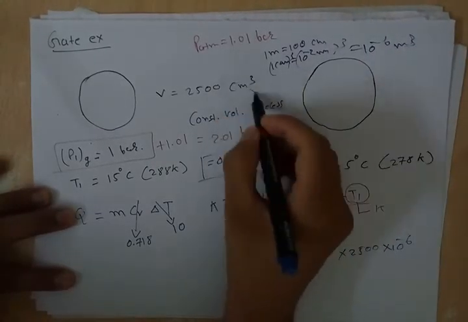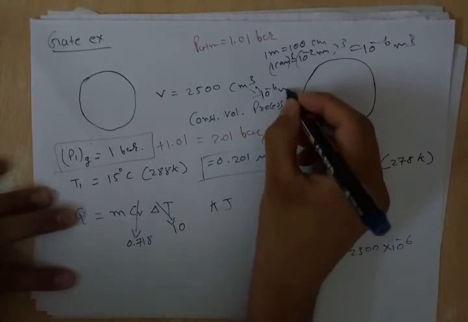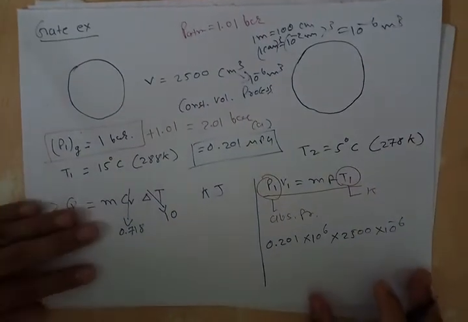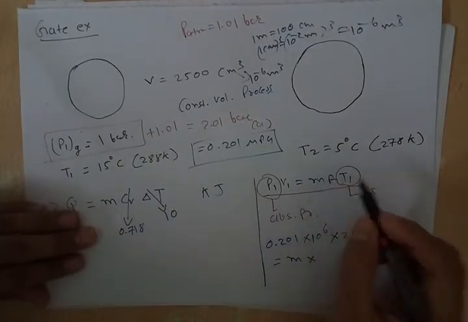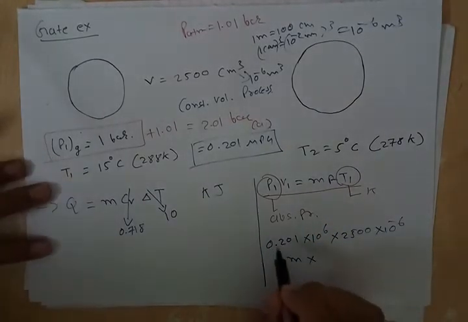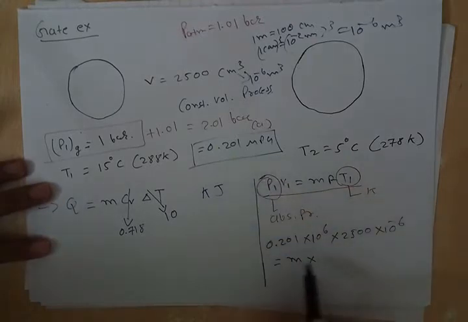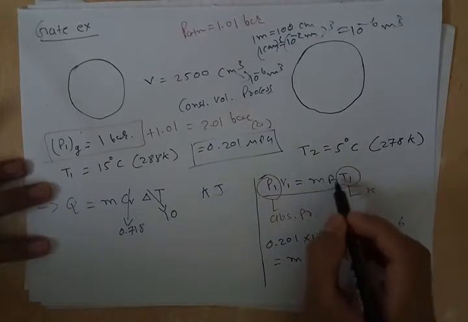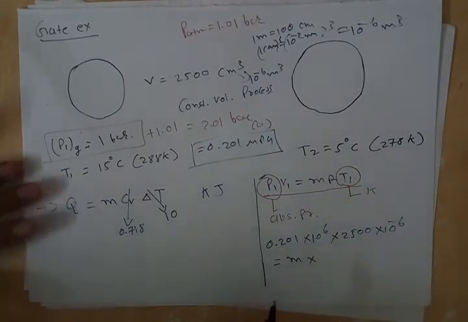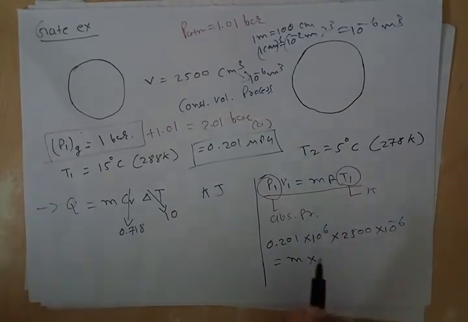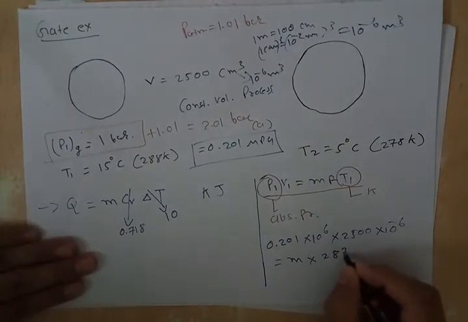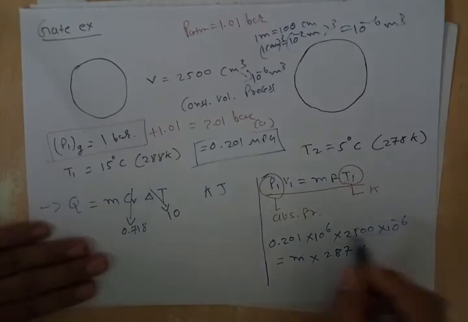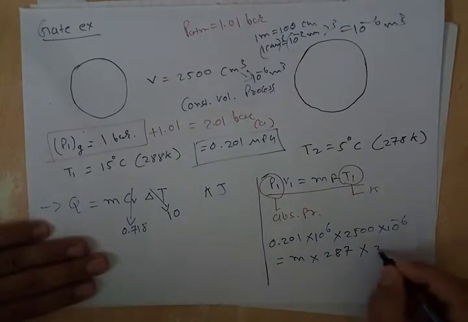So centimeter cube is equal to 10 raised to minus 6 meter cube, equal to m times R. Here we have taken P1 in pascal, so we'll take R in joule per kilogram Kelvin, not in kilojoule. So R is 287, not 0.287, joule per kilogram Kelvin, and T1 is equal to 288.